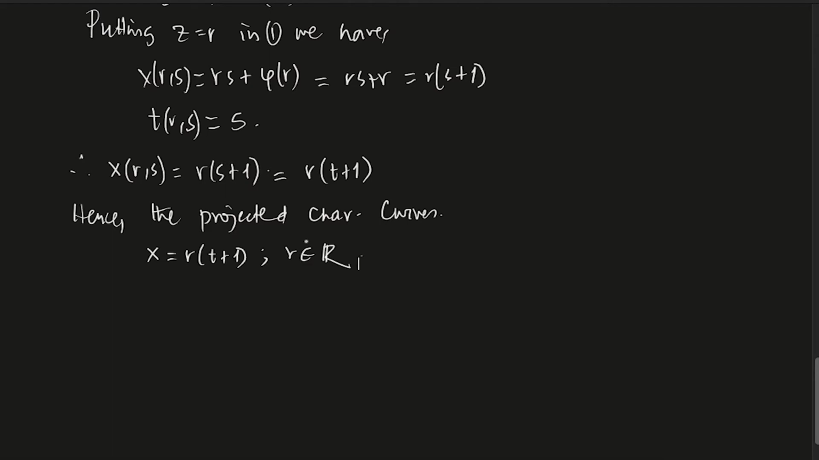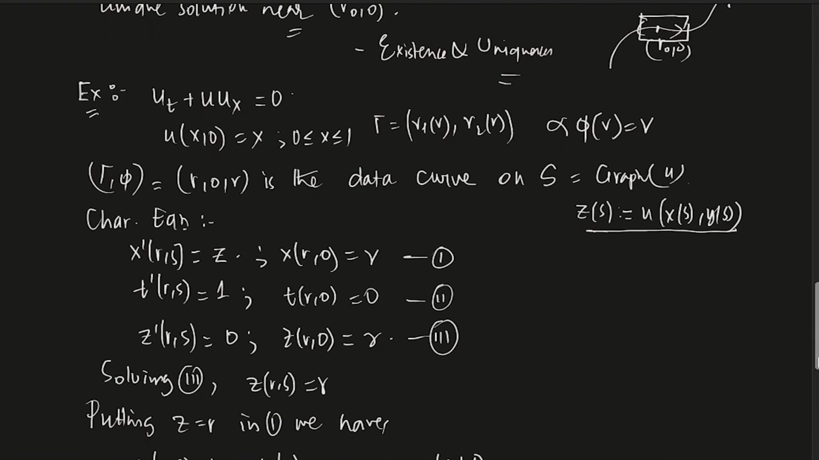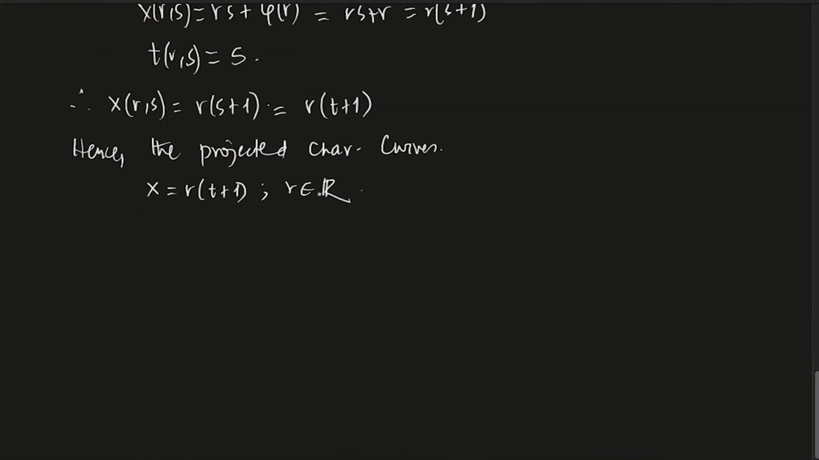You see, the projected characteristic curves here look a little different. They depend on r. For now, let's restrict this initial condition to r between 0 and 1. Let's see what happens. Without that restriction also it's not a problem, but let's put it and see. I want to see what the projected characteristics are.